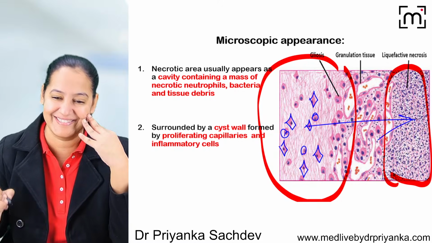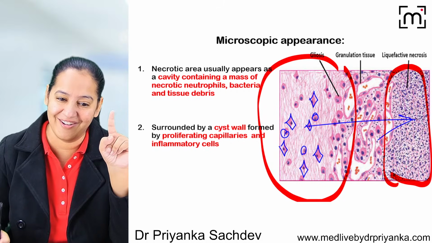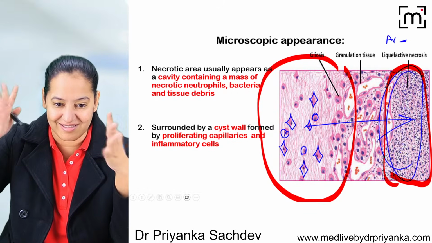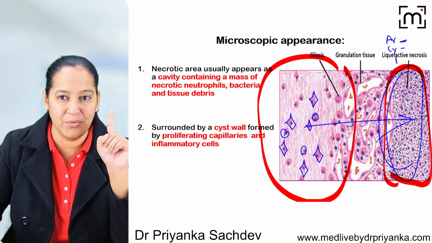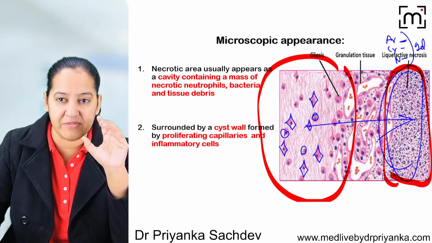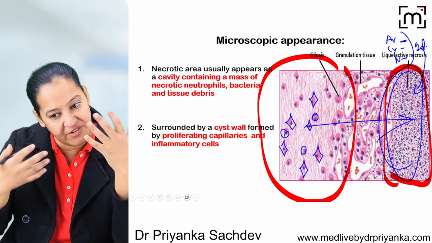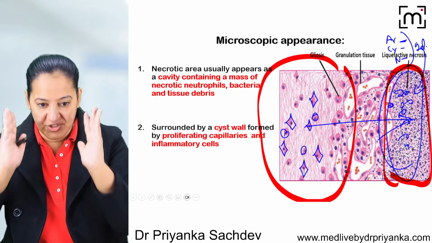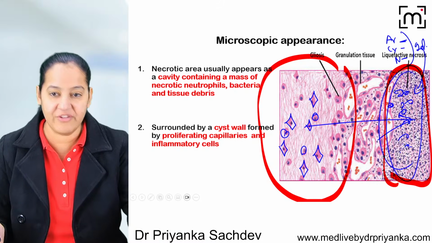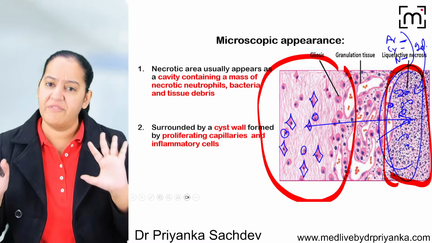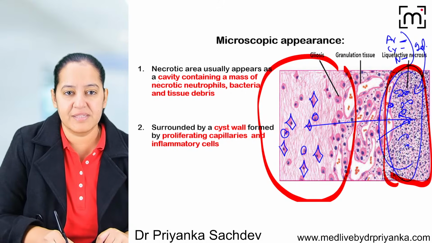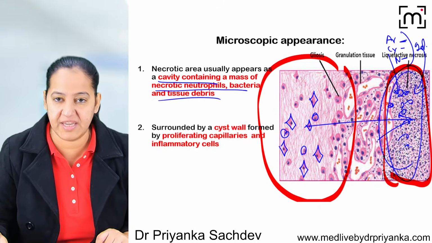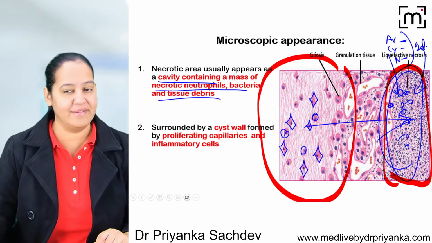Now compare what you can see here. Nothing. Architecture, no. I can't see even one cell in this area. No architecture. Can you see cytoplasm? No. Can you see nuclear detail? No. Ultimately, it's a group of cells converted into gel, a jelly-like material. And at the junction, I can see the inflammation. Say yes if you got it, everyone. Any confusion? So this is the diagram of liquefactive necrosis in which all three details are lost. There is a cavity containing necrotic neutrophils, and it contains bacteria also if it is pyogenic infection. And there is inflammation.